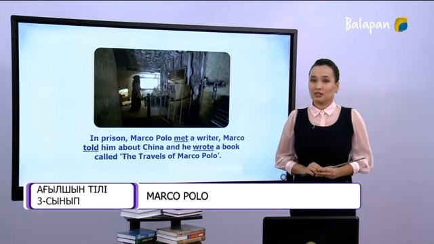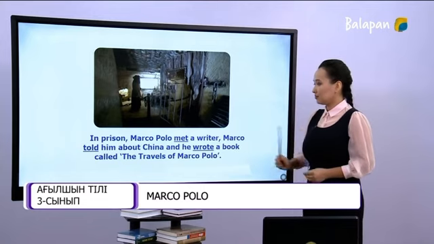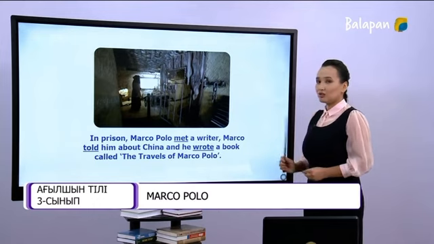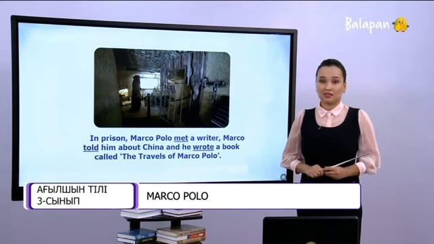Now, let's tell the verbs which are underlined. They are met, told, and wrote. These verbs are in the past simple tense, and these verbs are irregular verbs.